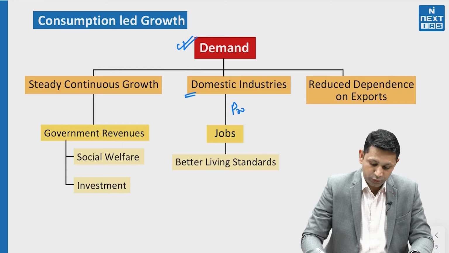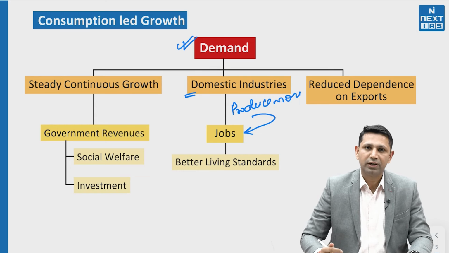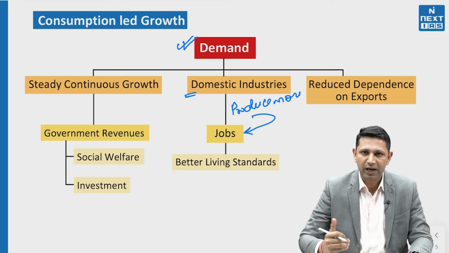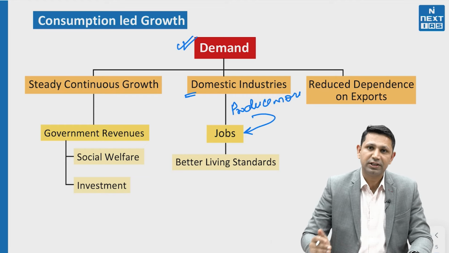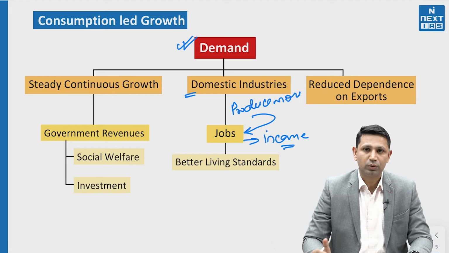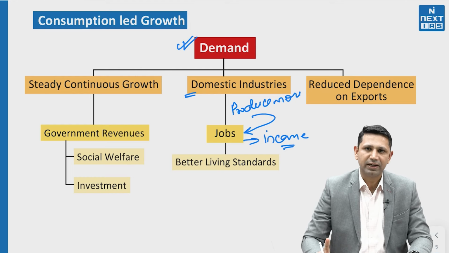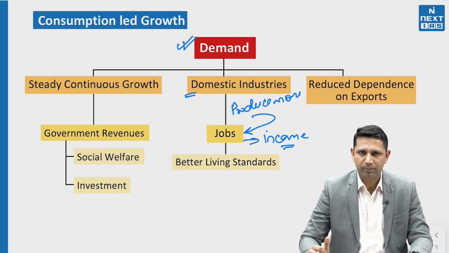When they are going to produce more, it is going to lead to an increase in jobs and an increase in the production supply of the economy. This increase in jobs will help in improving the income levels in the country. So it is actually countering two things. First, it is countering unemployment by creating more jobs. Secondly, it is increasing income levels of the economy. That's how it is trying to control the inequality in the economy.